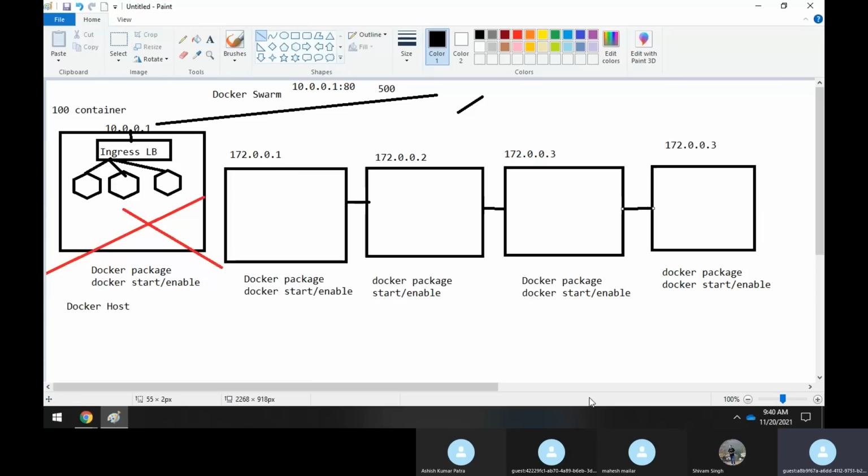So basically here you are creating a clustered node, a collection of nodes in one clustered form. That's what we are doing here.